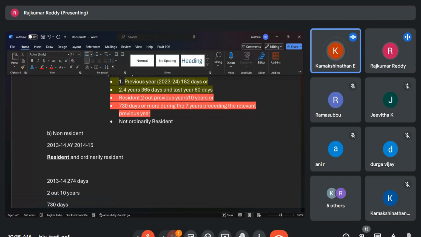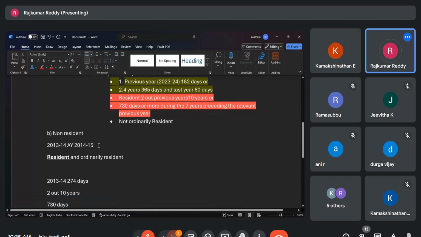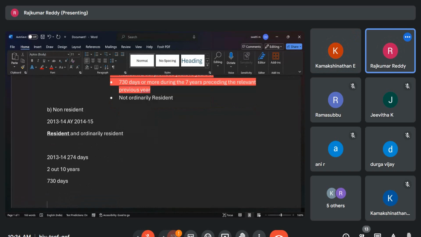Okay, madam. Yeah. Okay. Now, when a person is liable to tax, one is on page number 20. Go to page number 20. He has to see the residential status of the person.